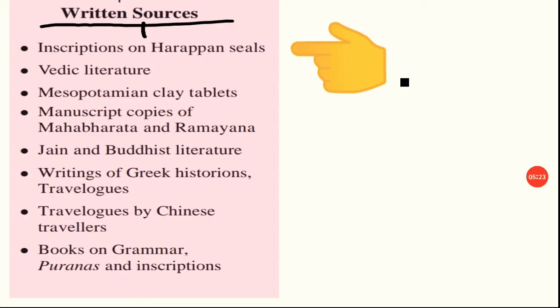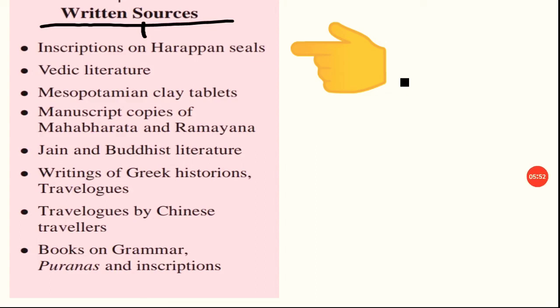Inscriptions on Harappan seals, Vedic literature, Mesopotamian clay tablets, manuscript copies of Mahabharata and Ramayana, Jain and Buddhist literature, writings of Greek historians, travelogues by Chinese travelers, books on grammar, Puranas and inscriptions. These all are known as written sources.